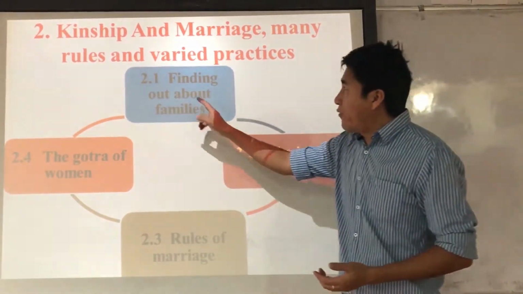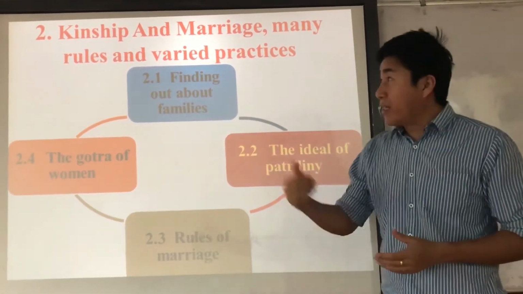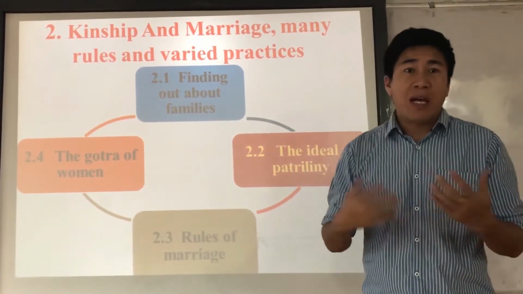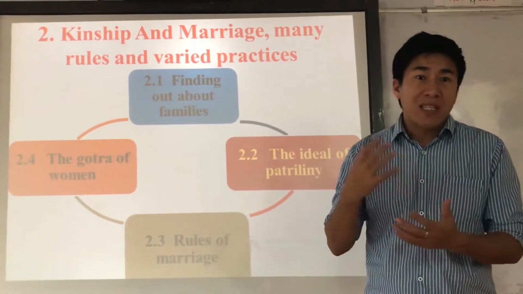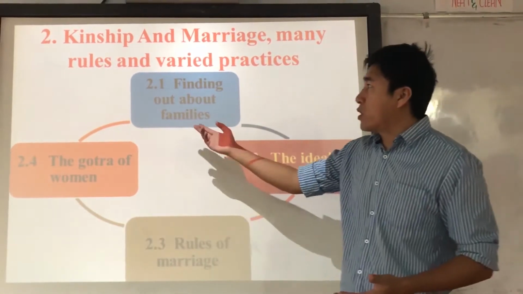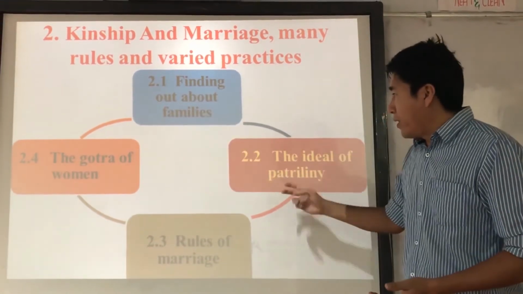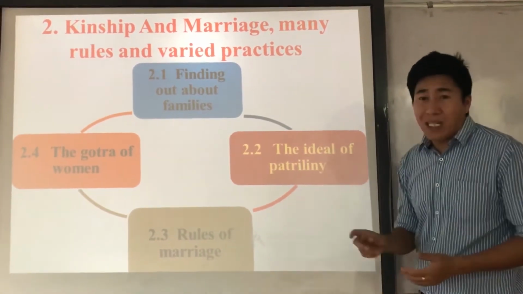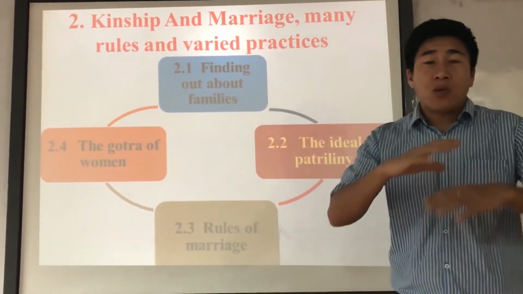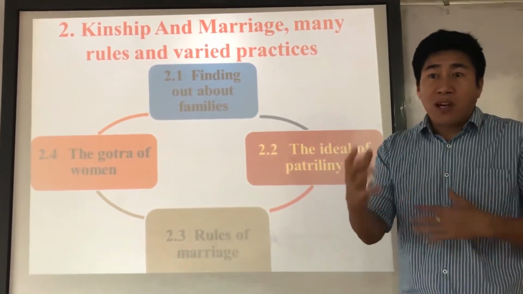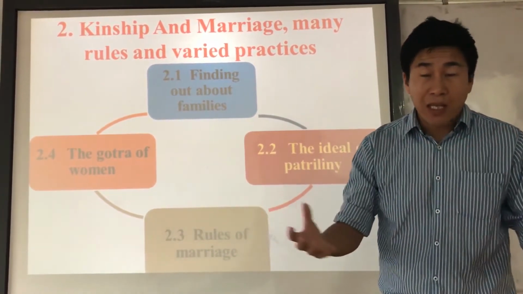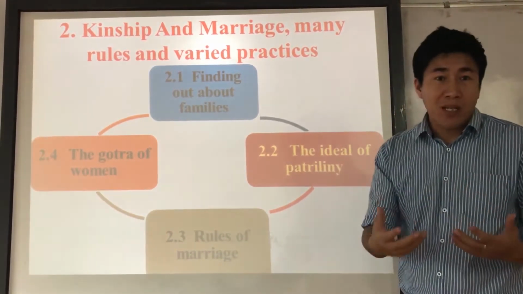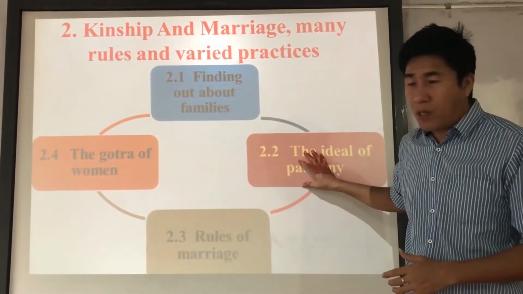Now, first, finding out about family. In this, we are going to study different kinds of practices and different kinds of families, and how family was considered in ancient times. And second, 2.2, the idea of patrilineage. In this, we are going to study how ancient societies were male dominant, and how the idea of patrilineage emerged. So we are going to discuss it.